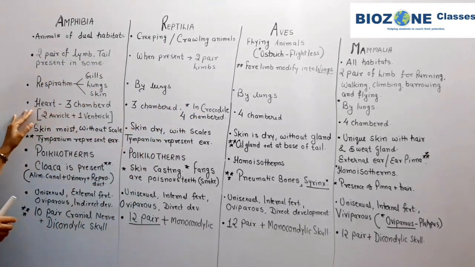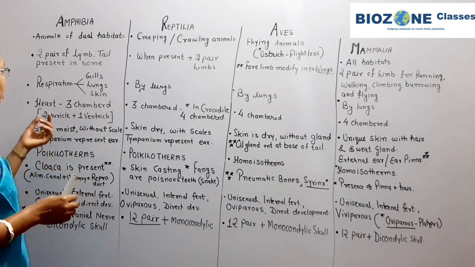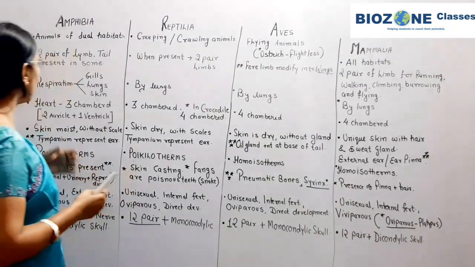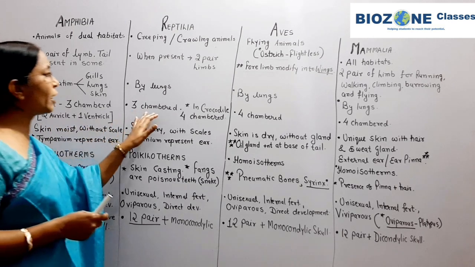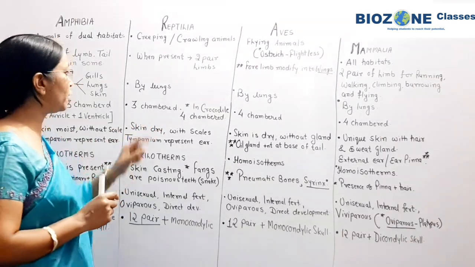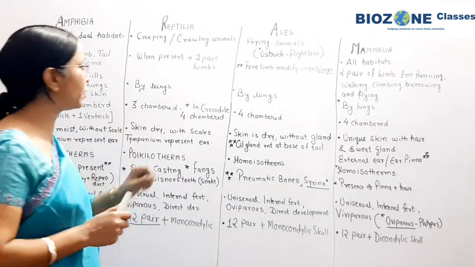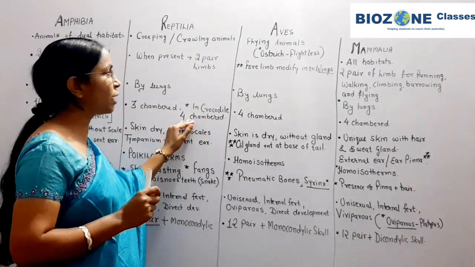Now the heart, one important structure which gradually shows progressive evolution. If we study the structure of the heart in amphibians, the heart is three-chambered. Three-chambered heart means it consists of two auricles and one ventricle. In most of the reptiles, or the majority of reptiles, the heart is three-chambered similar to the amphibians. But one exception is the crocodile. Crocodile shows the four-chambered heart.